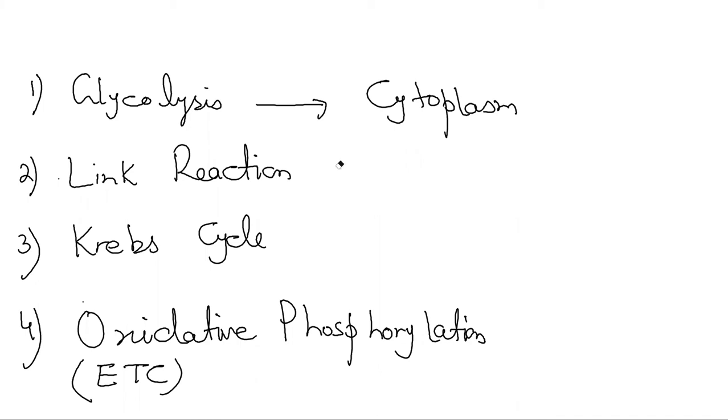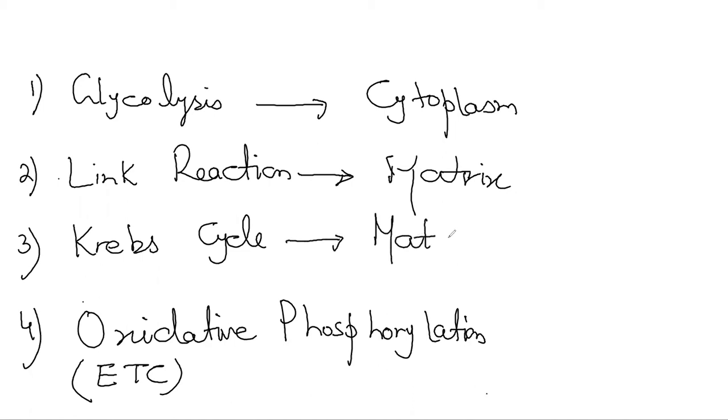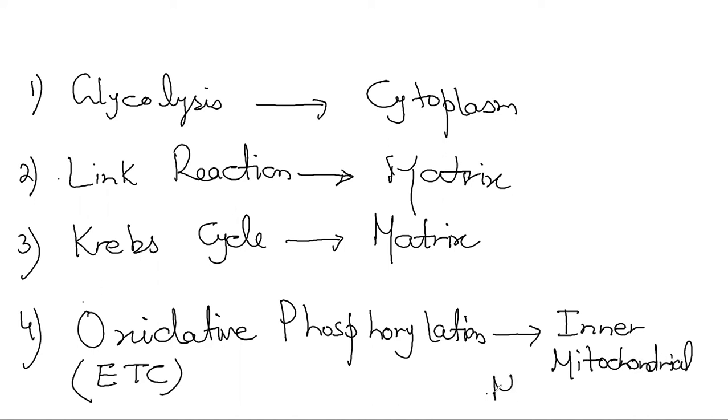Then as far as link reaction is concerned, this takes place in the matrix. The Krebs cycle also takes place in the matrix. And as far as oxidative phosphorylation is concerned, that takes place on the inner mitochondrial membrane, right?